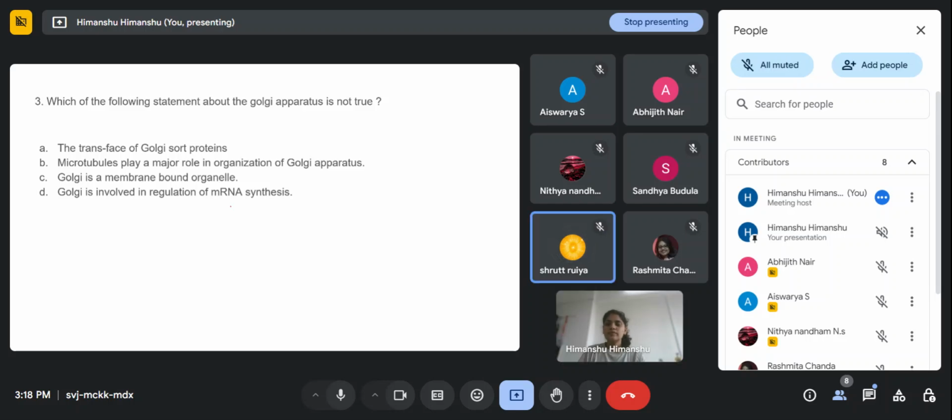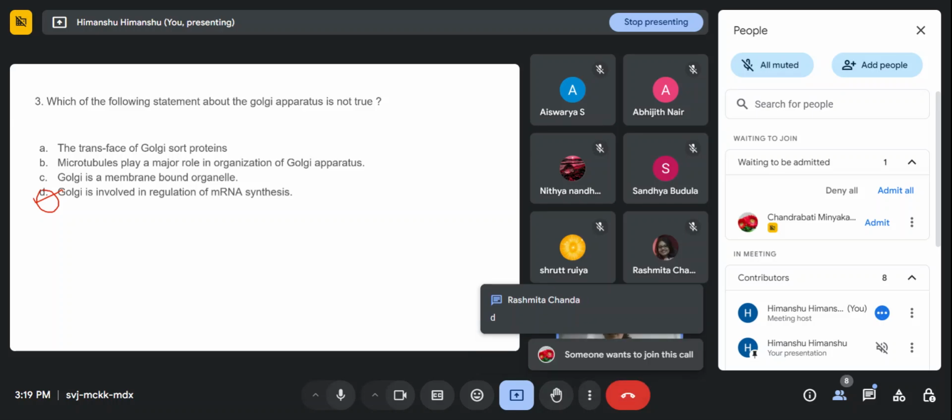And option D. Okay, option D. Anyone else? Ma'am, option D. Okay, two of you are saying option D. It's okay.